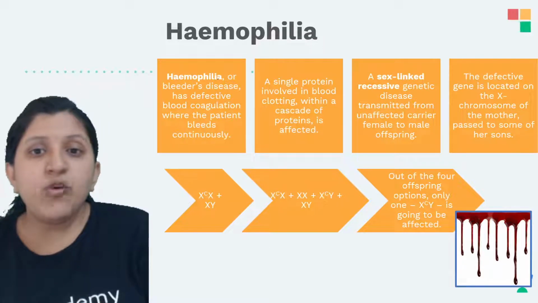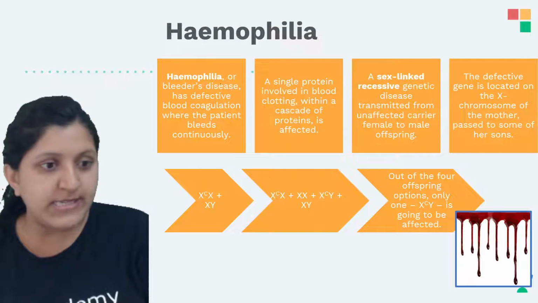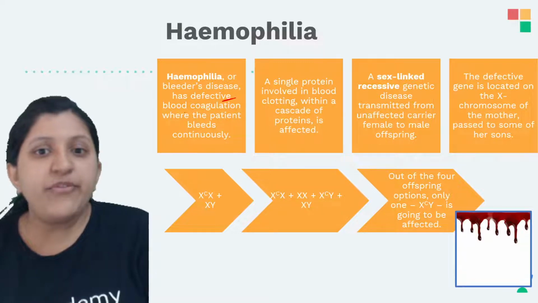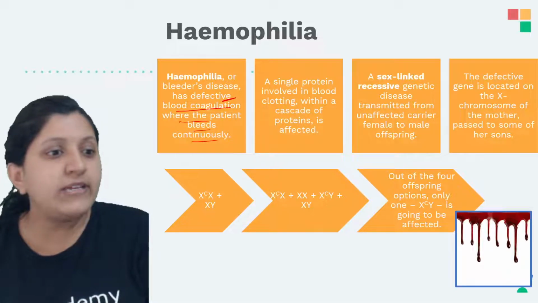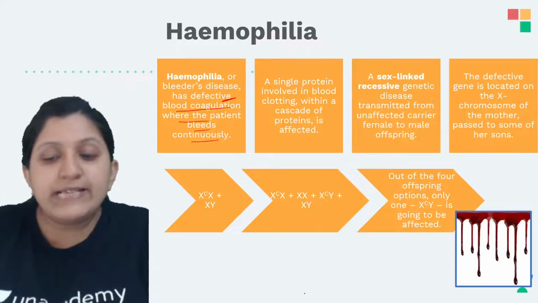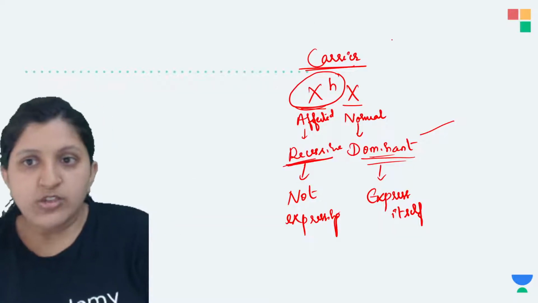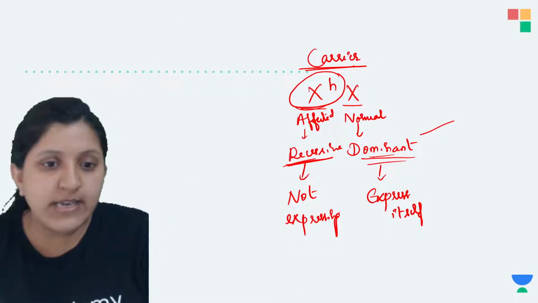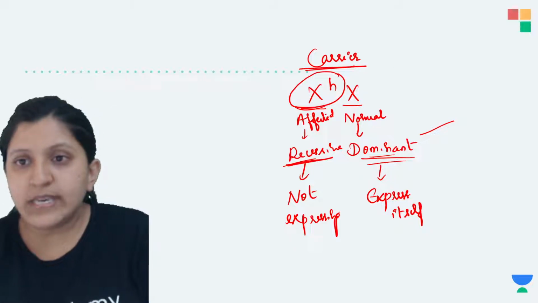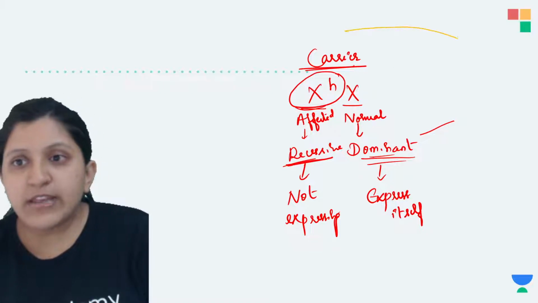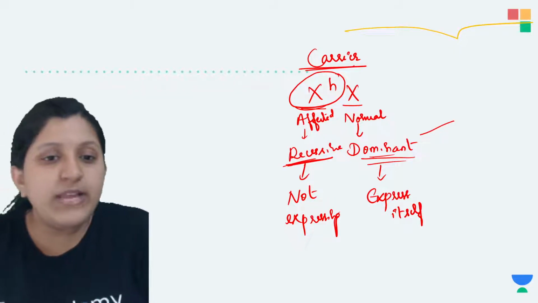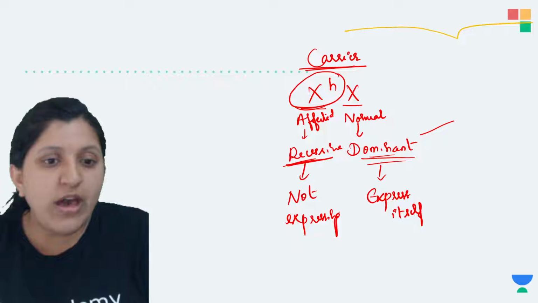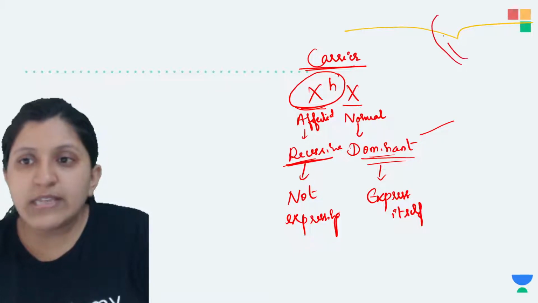Hemophilia, or bleeder's disease, has defective blood coagulation where the patient is going to bleed continuously. If there is damage in the tissue, let's say this is a layer of skin, and there is any damage, you can see there is continuous bleeding which can occur.